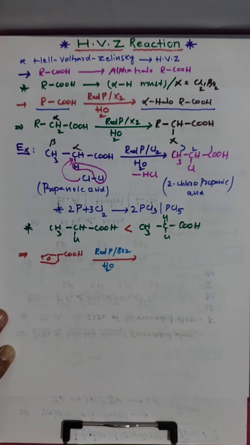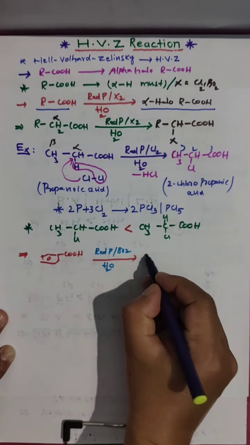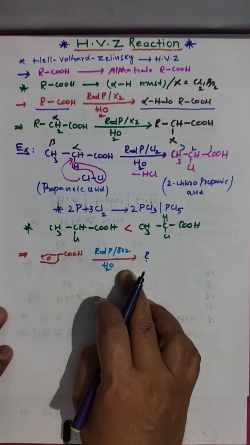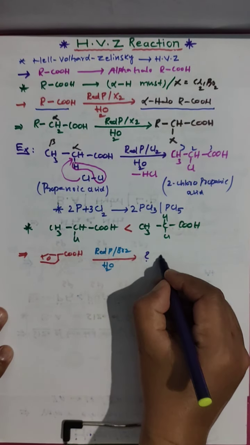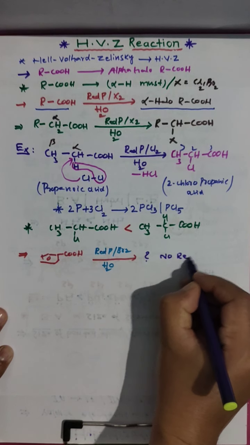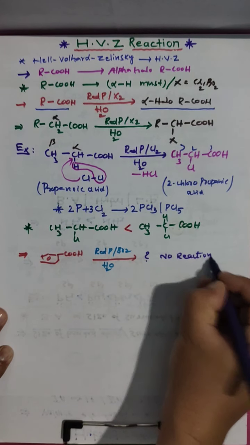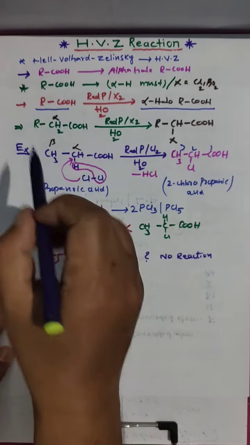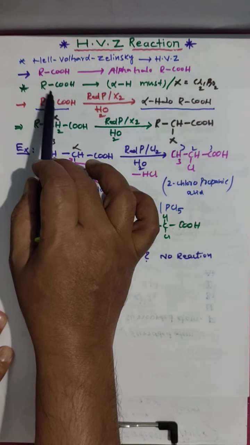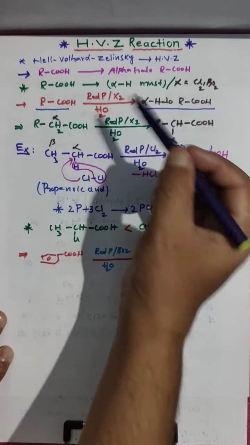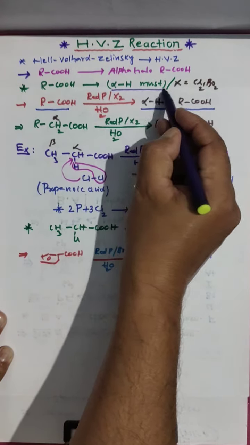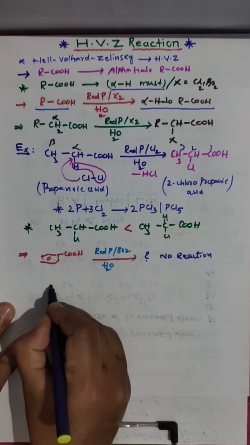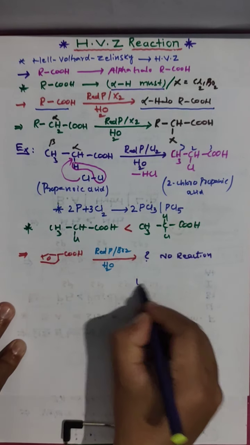If they ask what is the product, there is no product for benzoic acid; there is no reaction. Why? Because the main theme of the HVZ reaction is that the carboxylic acid we take must have at least one alpha hydrogen. Look here. I am drawing the structure.